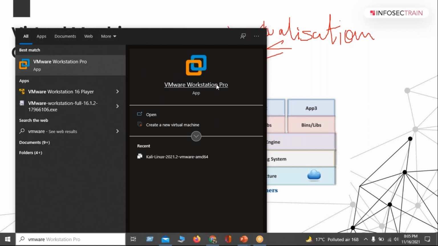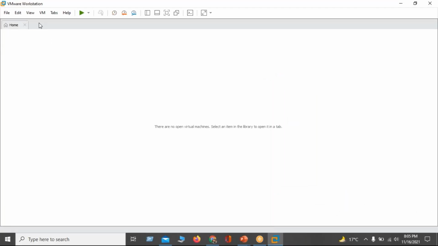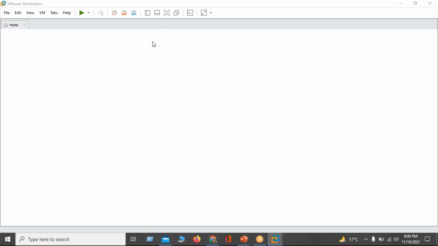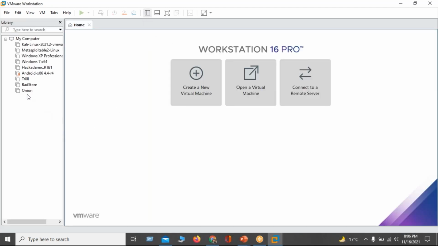This application is based on the technology of virtualization, right? Because of this application, I can run multiple operating systems, right? So at the left, you guys can see I can run multiple operating systems using my hardware resources, right? Using the resources of this particular machine, I can run all these machines at a single time, right?